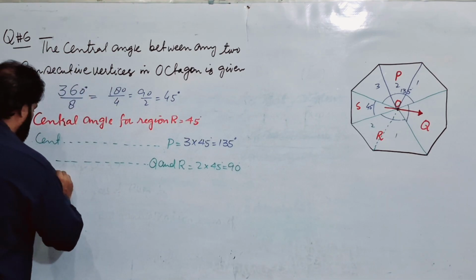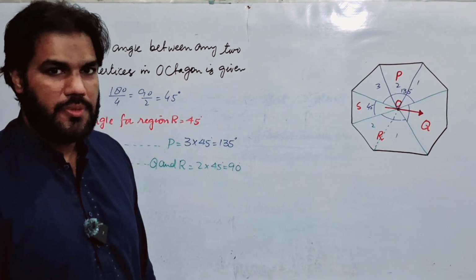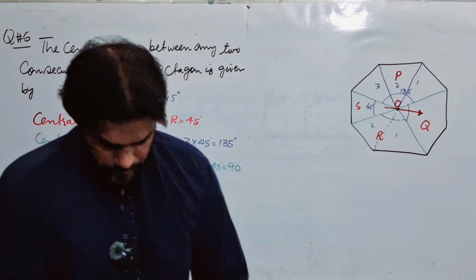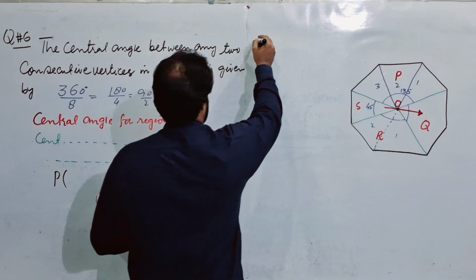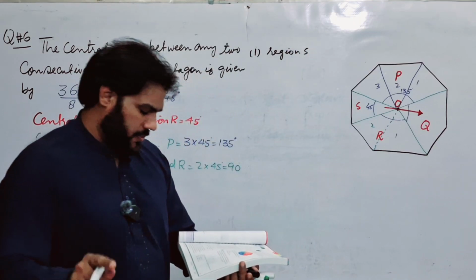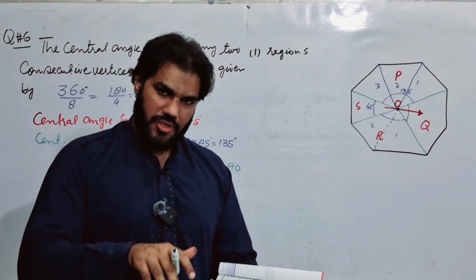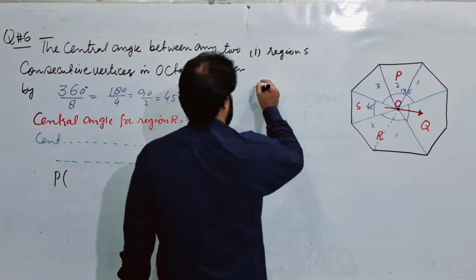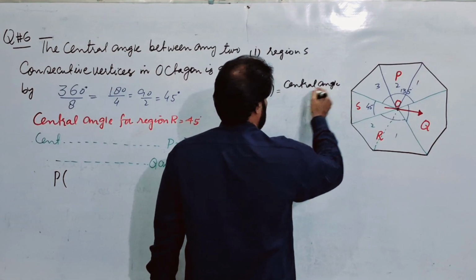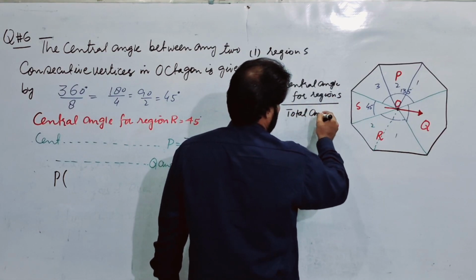For example, firstly you will write, let R be the event that represents region R. You have to find firstly the probability of region S. The question is to find the probability that the spinning pointer will stop in region S. You will write, let S be the event that the spinning pointer will stop in region S. So in that case, your probability for region S is simply equal to the central angle for region S divided by the total angle.